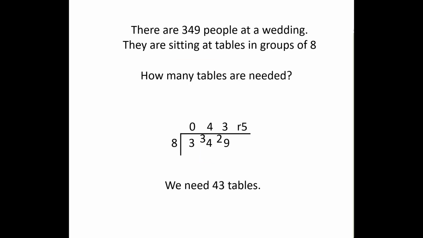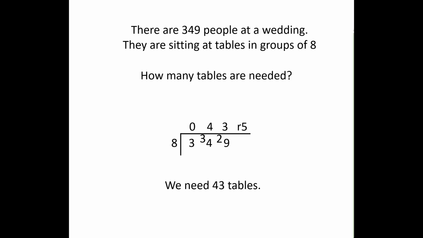I've got a question on the board that says, there are 349 people at a wedding. They are sitting at tables in groups of 8. How many tables are needed? Well, of course, we know that the division we have to do is 349 divided by 8. So I've gone ahead and done that down here. And the answer was 43, remainder 5. So I've said, well, we need 43 tables then.